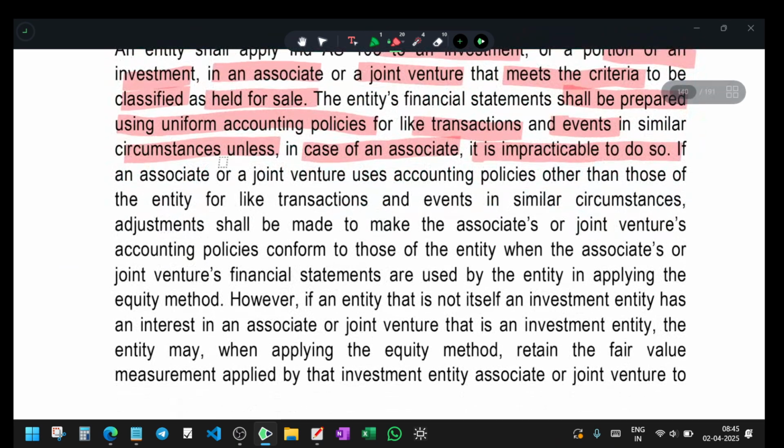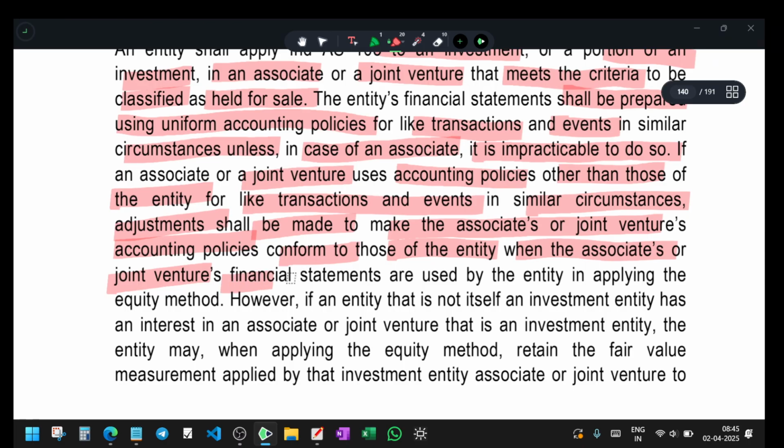If an associate or joint venture uses accounting policies other than those of the entity for like transactions and events in similar circumstances, adjustments shall be made to make the associate's or joint venture's accounting policies conform to those of the entity when the associate's or joint venture's financial statements are used by the entity applying the equity method.